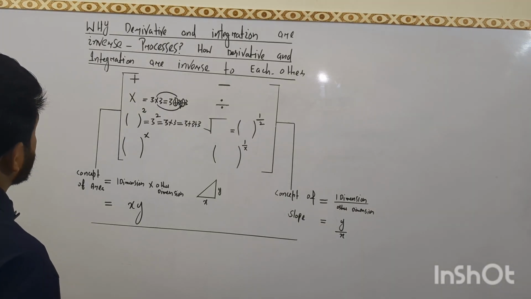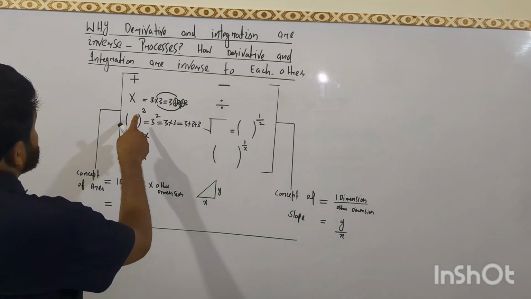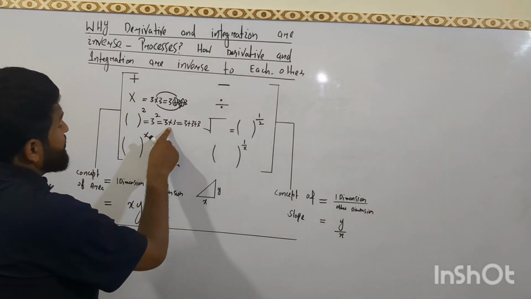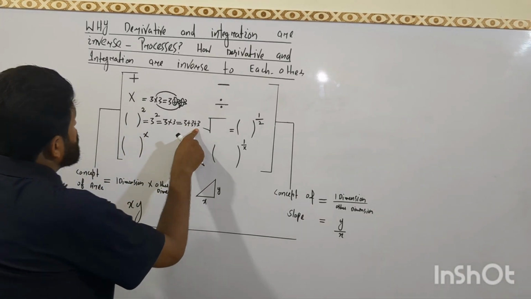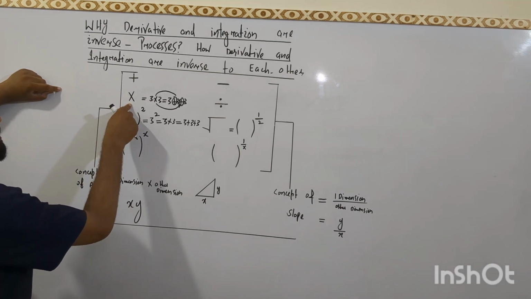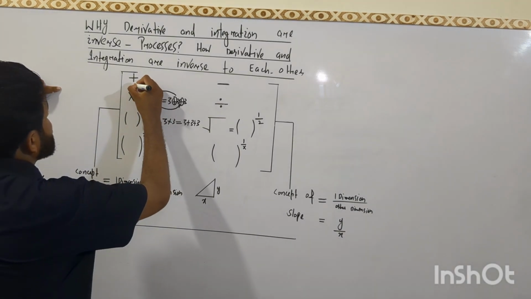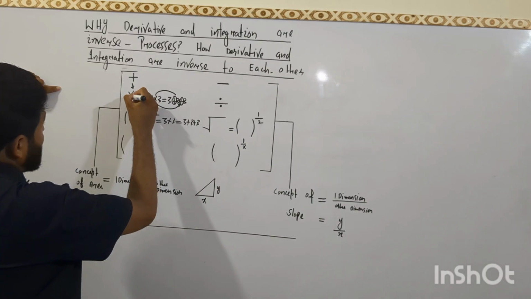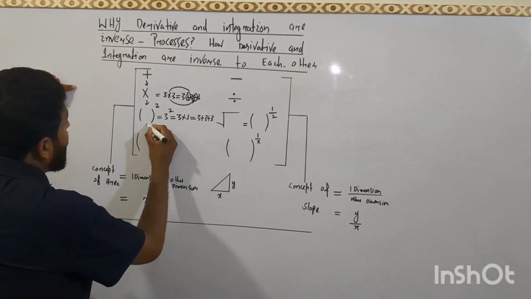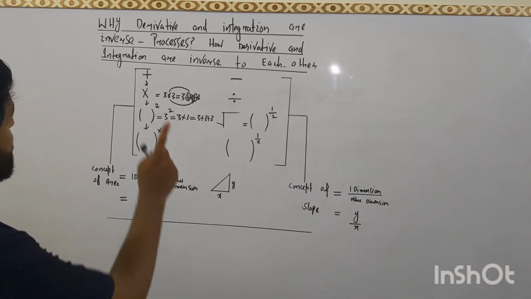So we can say that square is made up of multiplication, and that multiplication is made up of addition. So from plus, multiplication is made, from multiplication, square, and from square, higher powers. Same is the case here.